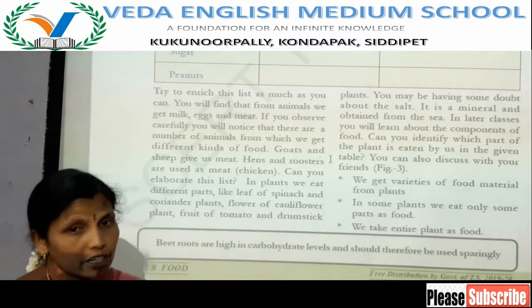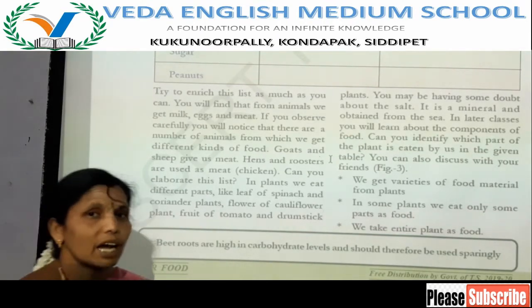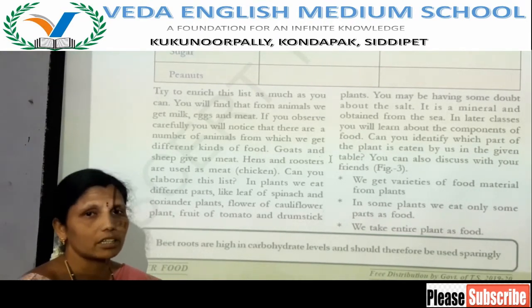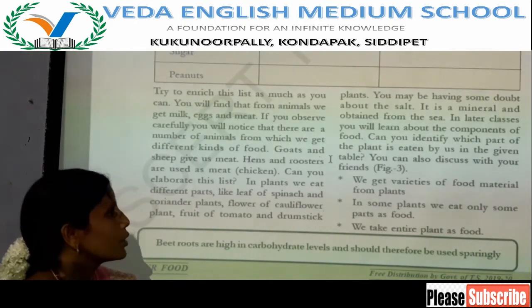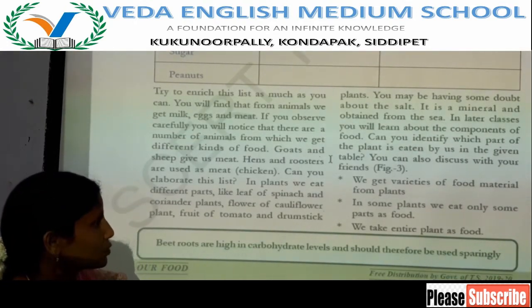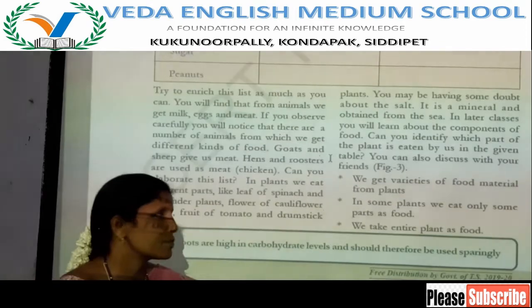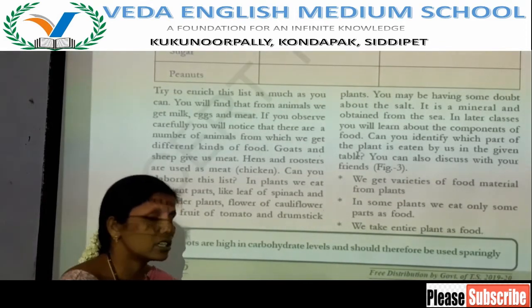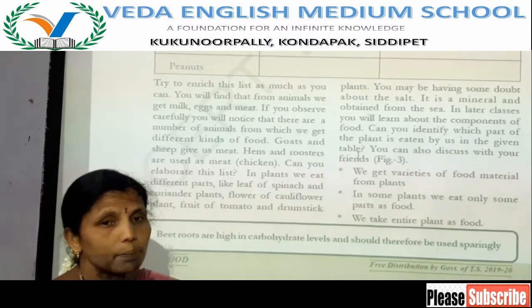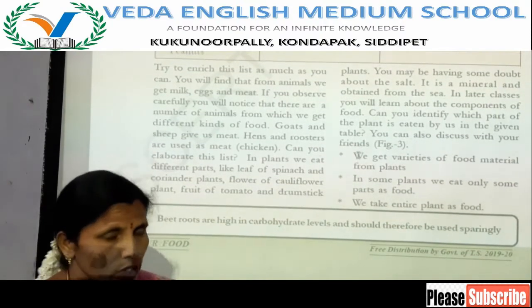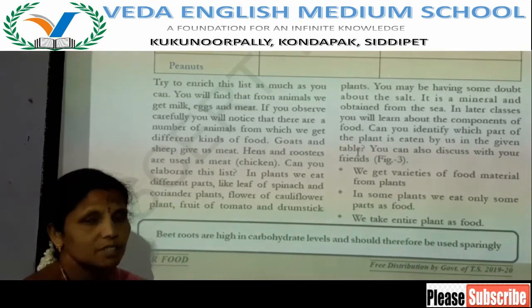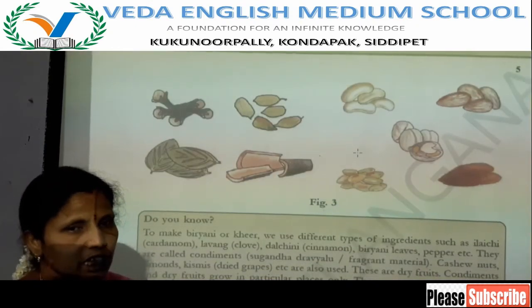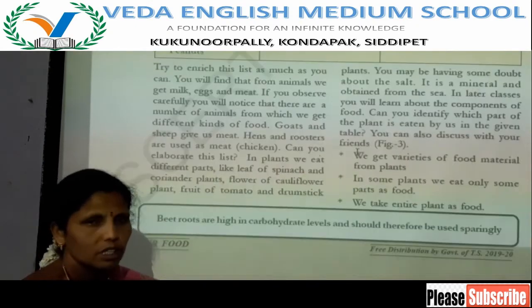And roots of carrot. Different parts of plants we are eating and taking as our food. We get varieties of food materials from plants, and we eat only some parts of the plant as food. And some plants, the entire plant we take as our food. Okay?